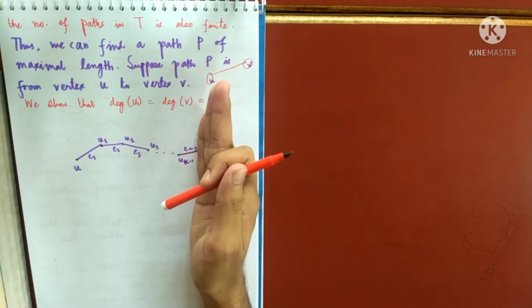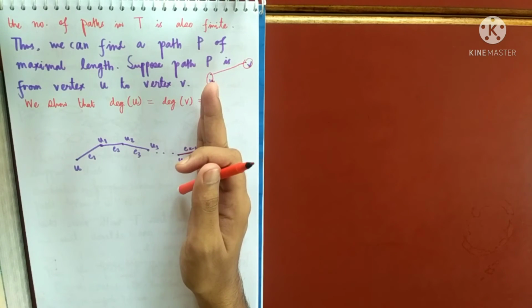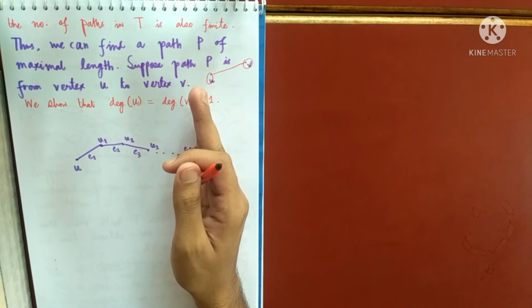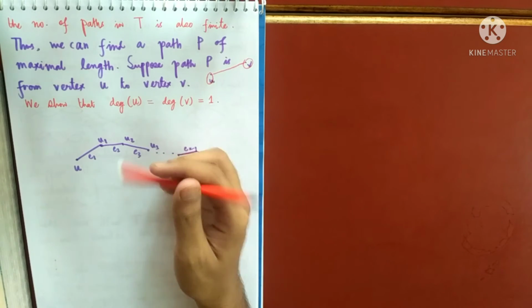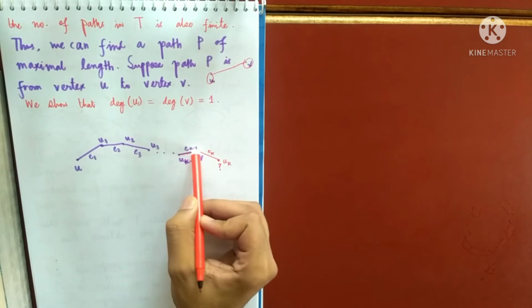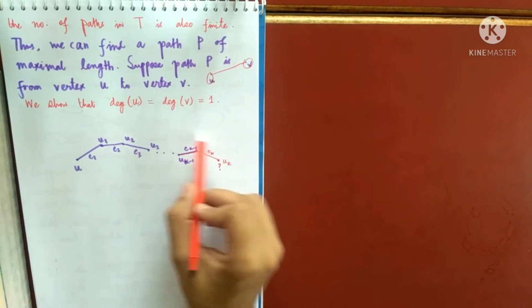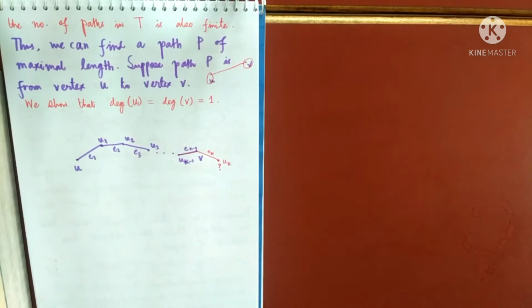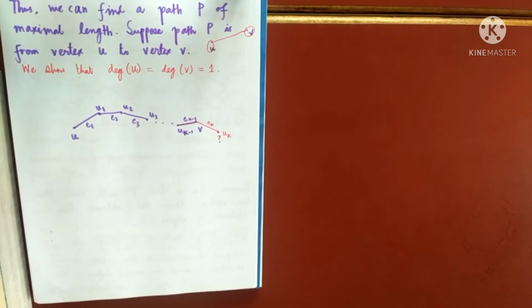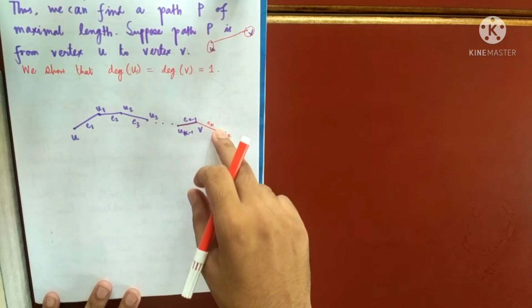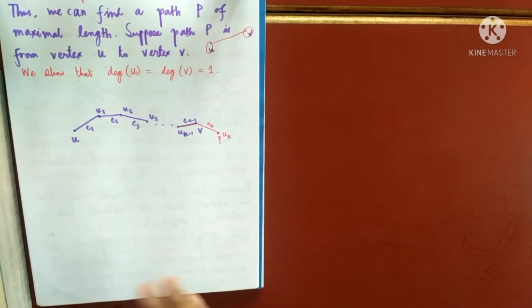This was the path P up to here, and I am assuming that this is the largest path possible in T, but what I have seen is that this path up to here is larger than P. It has got more length than P, which is a contradiction. So did you understand the proof or sketch? Whatever I said here, I will exactly write that down.